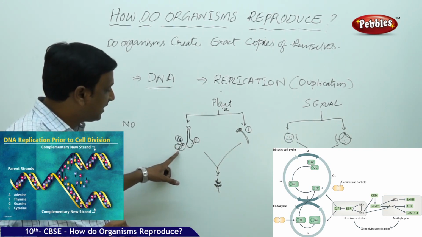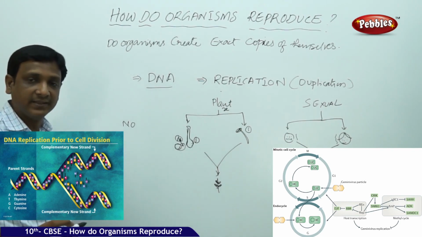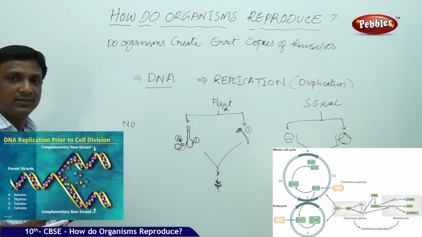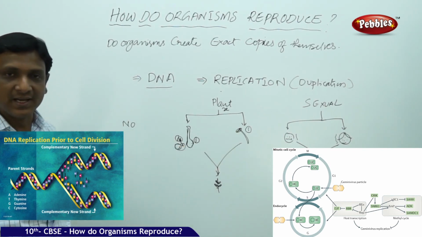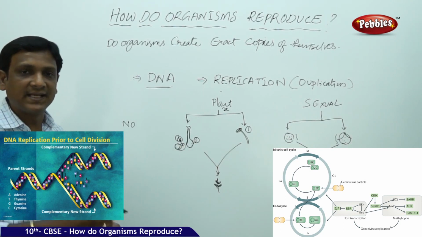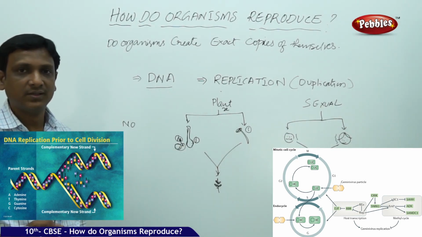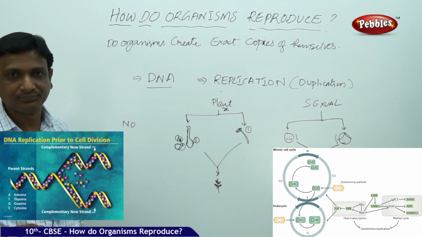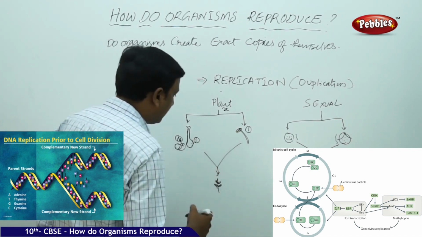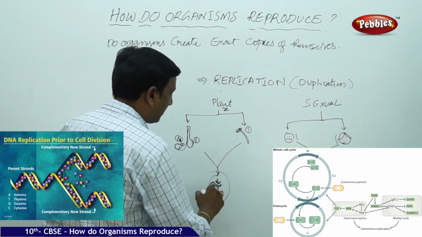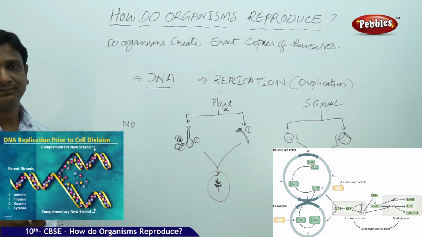Sometimes this DNA may associate with the cell apparatus, sometimes it may not, and the cell will die. So when a new cell is formed from an old cell, the DNA is not exactly copied. So it brings some changes. In this way, some changes happen in the DNA. So whatever organism comes, it is not exactly identical, but it is similar.